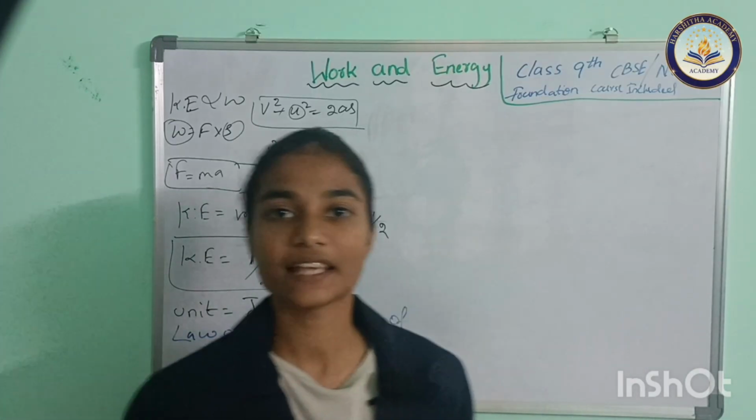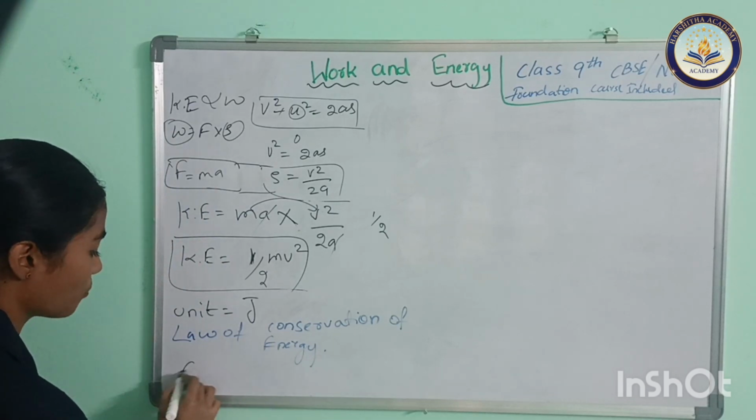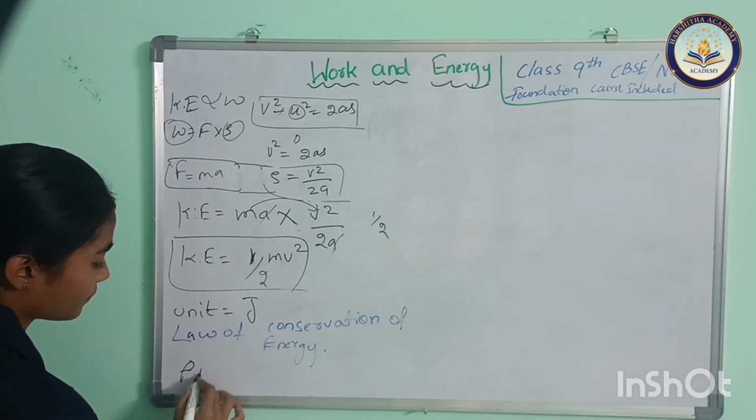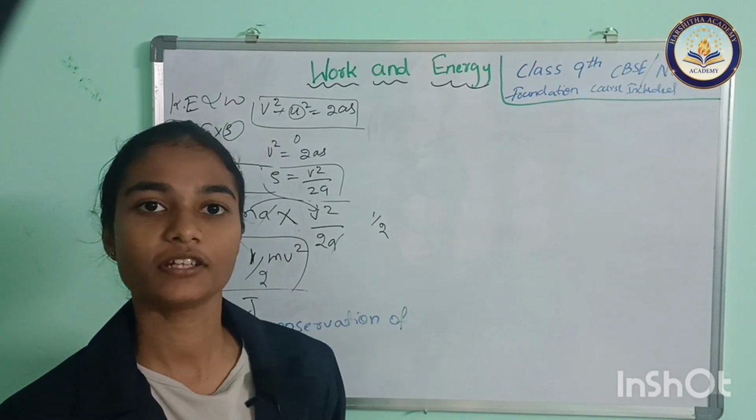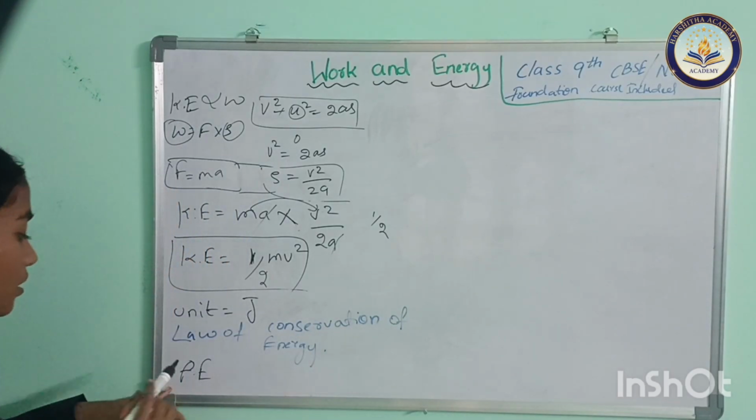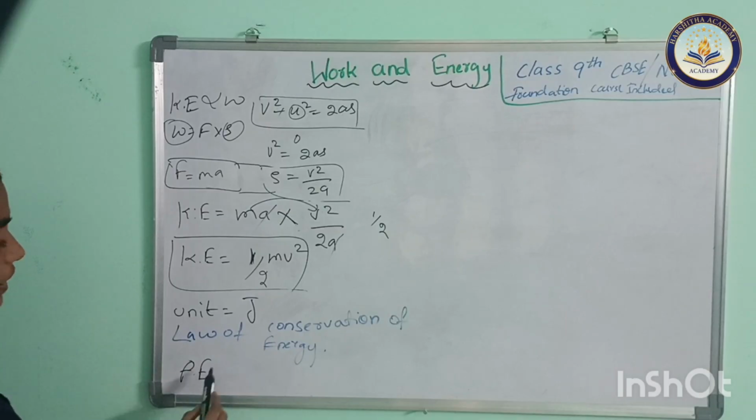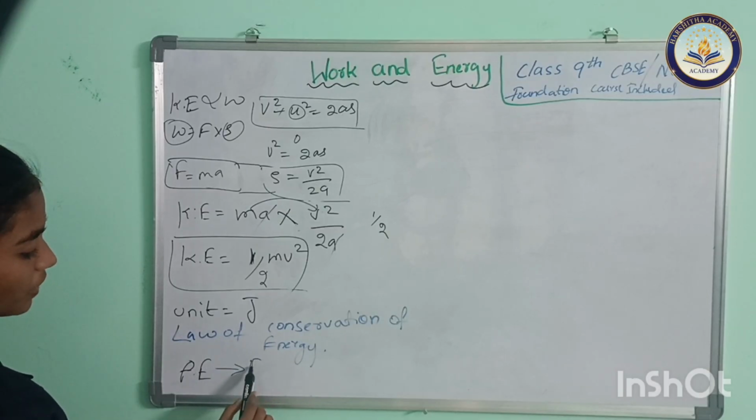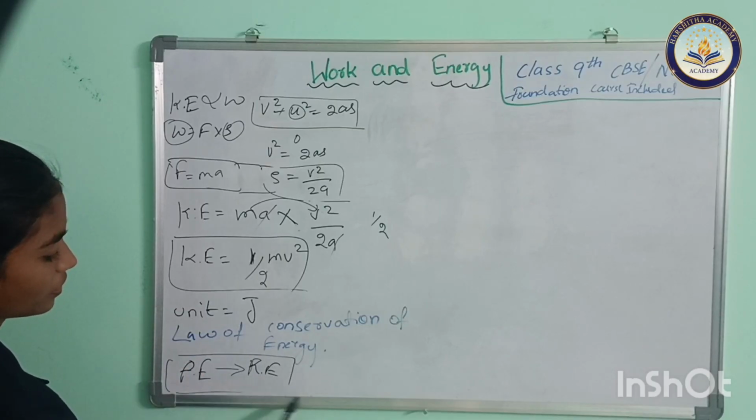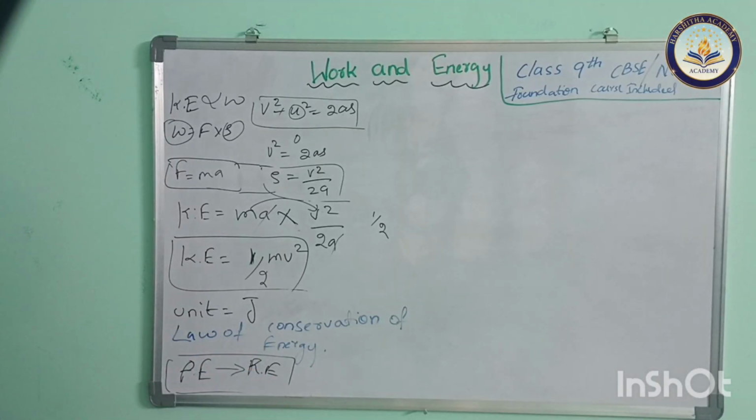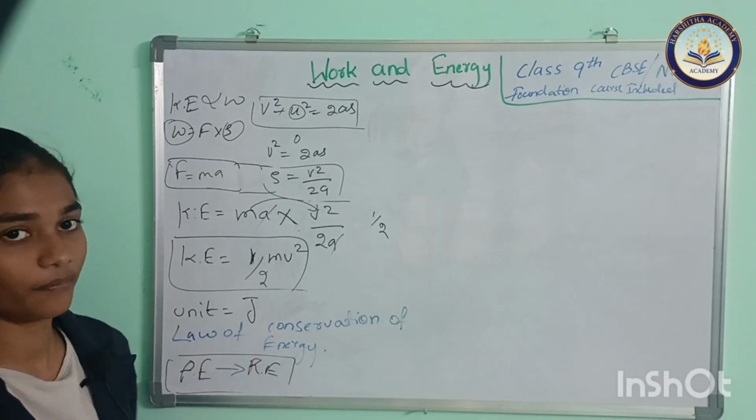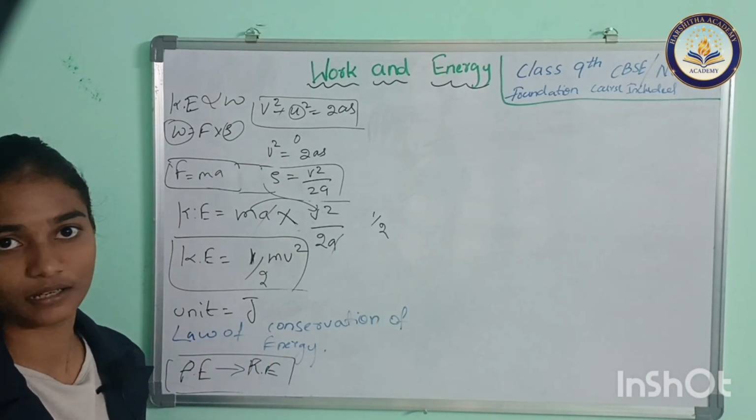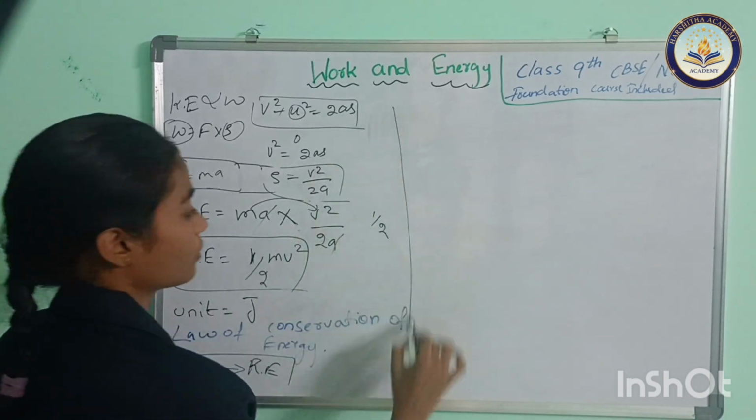If we take potential energy as an example, it is energy stored in an object by virtue of its rest, and when it moves it is converted to kinetic energy. So this is an example for the law of conservation of energy. Energy can transform from one form to another, but it cannot be destroyed or created. Now let's move on to the next topic.